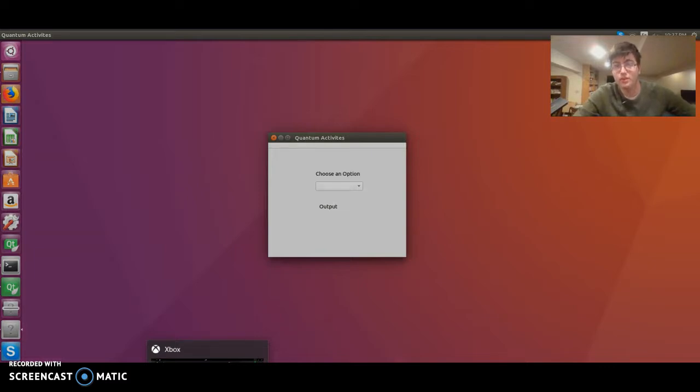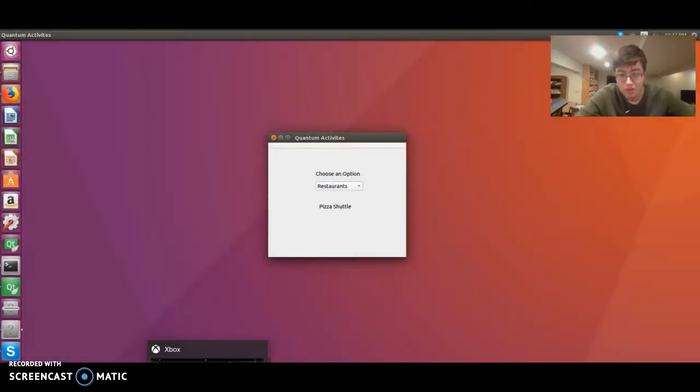So the first thing I'm going to do is select a restaurant. And we see that it automatically chose Pizza Shuttle. So, if you wanted to plan a date night, I don't know why you'd want to go to Pizza Shuttle for your date night, but hey. And if I select that again, you'll see that it brings up a completely different option, Jimmy John's.